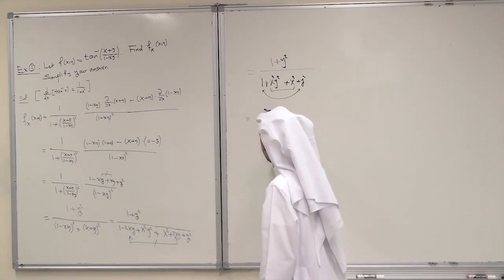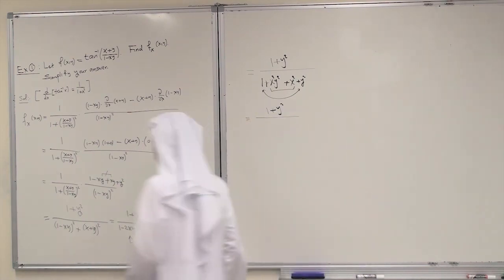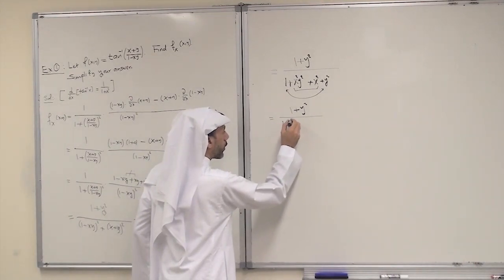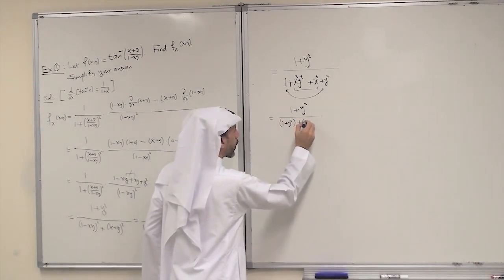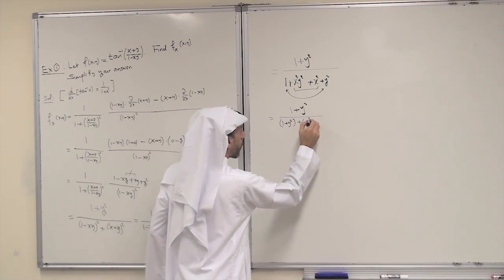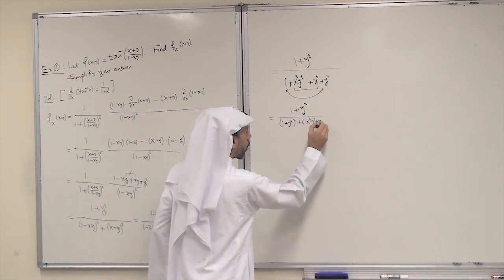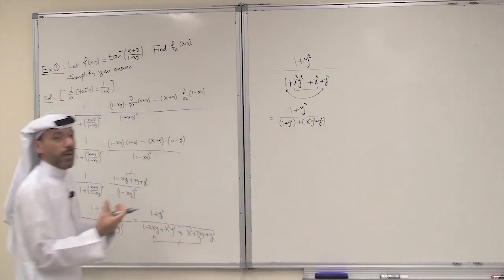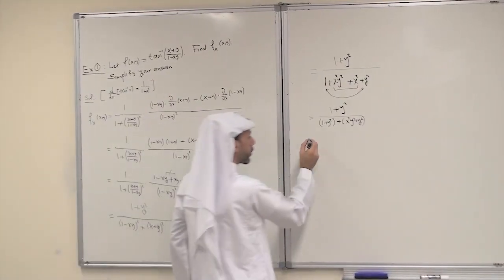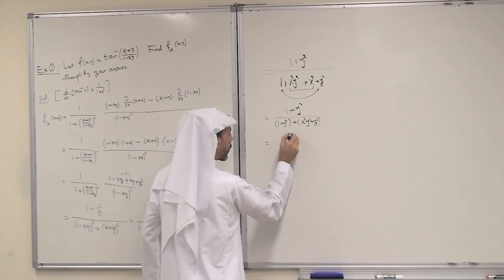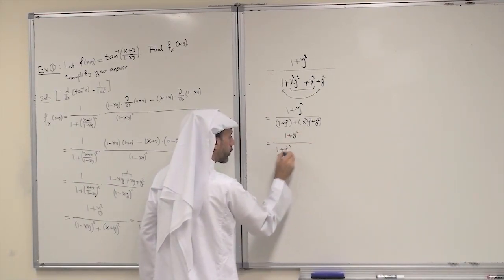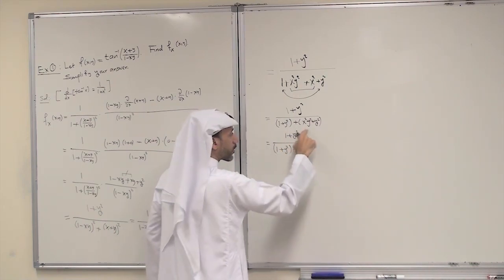This is 1 plus y squared, 1 plus y squared over 1 plus y squared plus x squared y squared plus y squared. We can factor by grouping here.